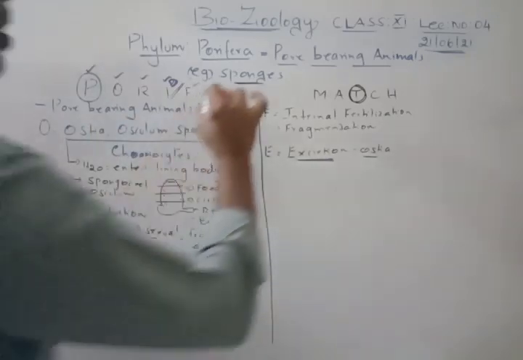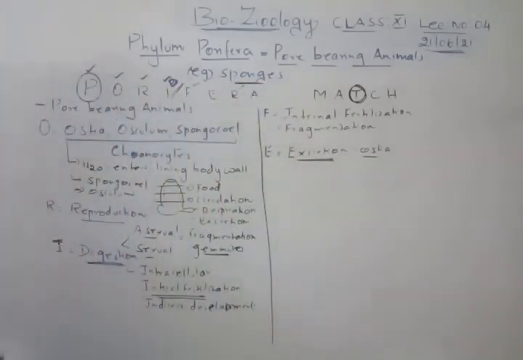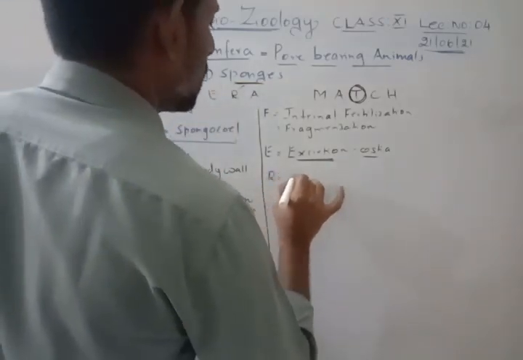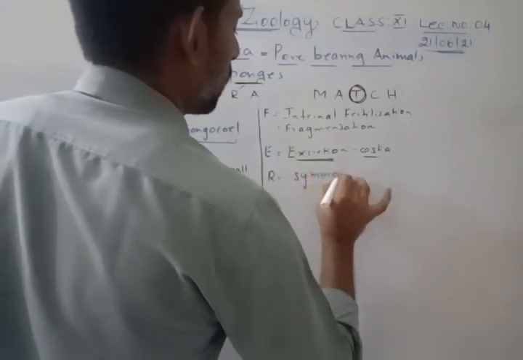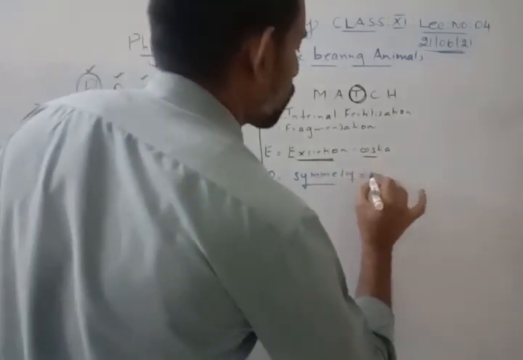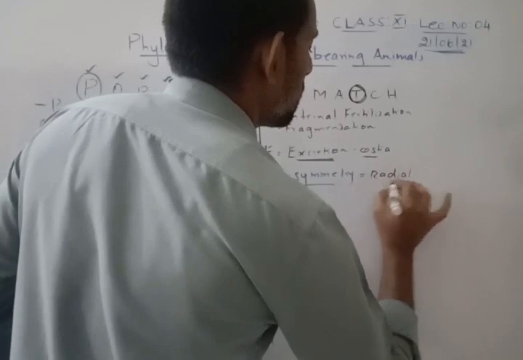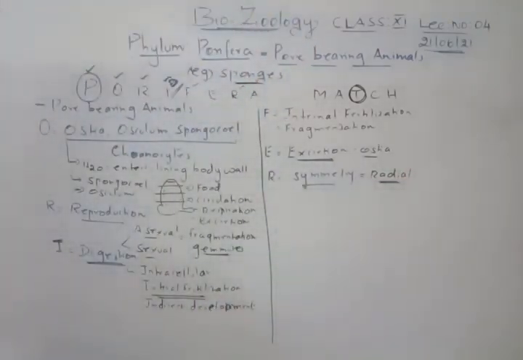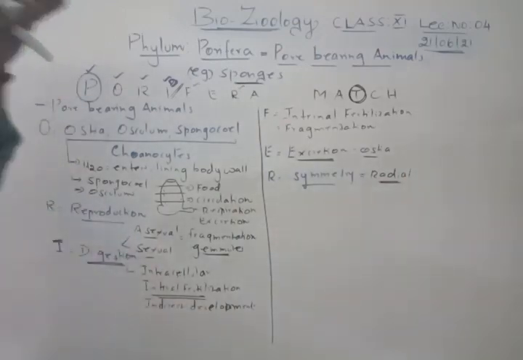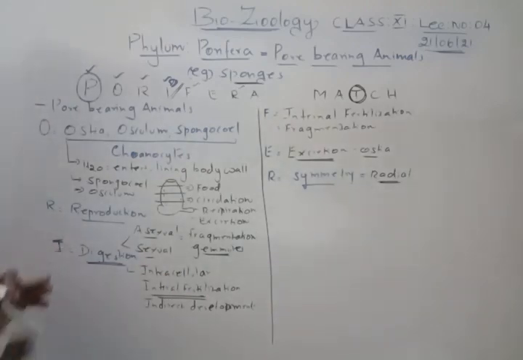Then R, one more R is there. Any one R you can remember for reproduction, and one R is very important, that is talking about the symmetry. Here the sponges are radially symmetrical. R is for radial symmetry. Radial symmetry means if you cut, it will give you two halves, but there is only top and bottom, and it does not have left or right, back or front. That is what radial symmetry is. Clear? Right, that is for R.